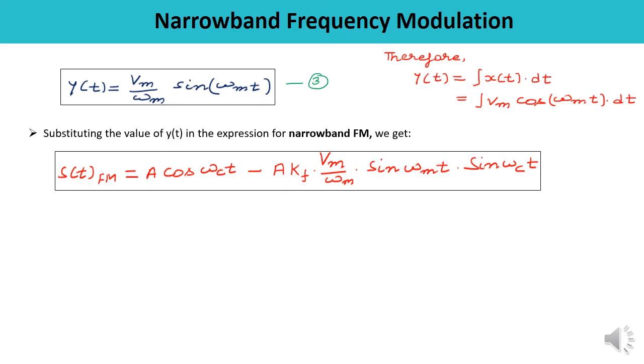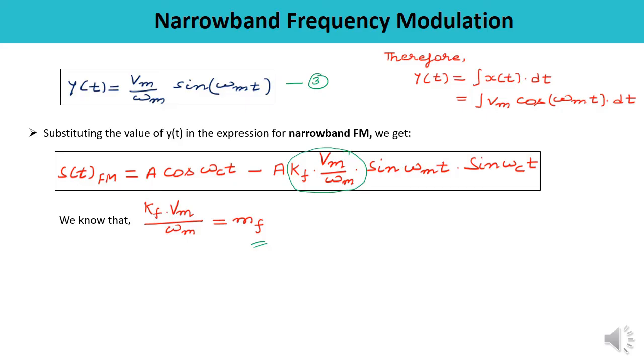Vm upon omega m sin omega mt into sin omega ct. We are just writing it in this particular manner, and here you can observe the term kf into Vm upon omega m. Observe this particular term. What is this? This is nothing but the modulation index of the FM wave. So we can replace this term by mf, which is the modulation index.